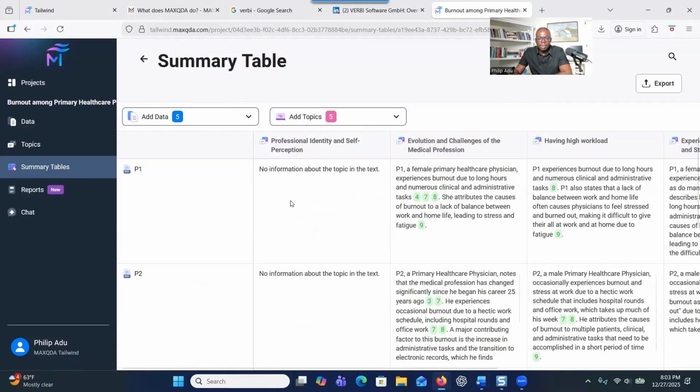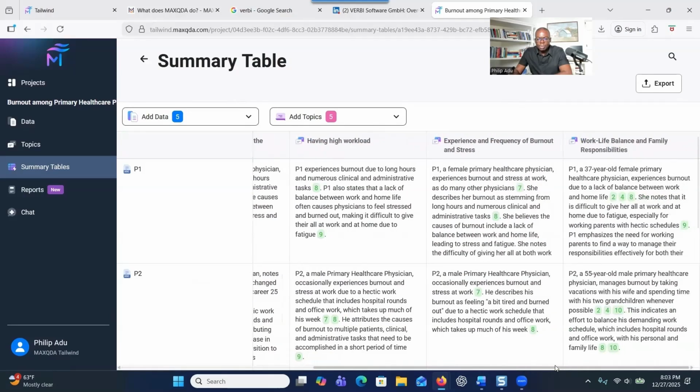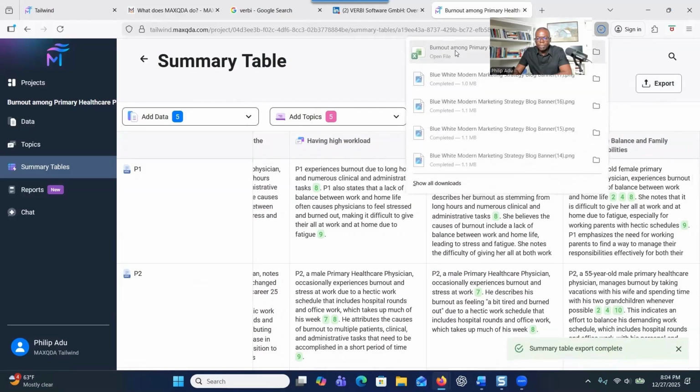So you see how the system has generated a table. You see that for this theme, there's no information from the data supporting this theme from P1, but there's information from the other data supporting this theme. So the system has given you a summary table. You can export this information if you want. If you click on this one, you can export.